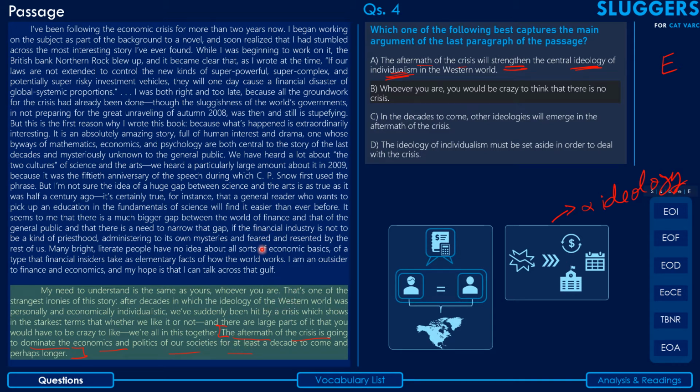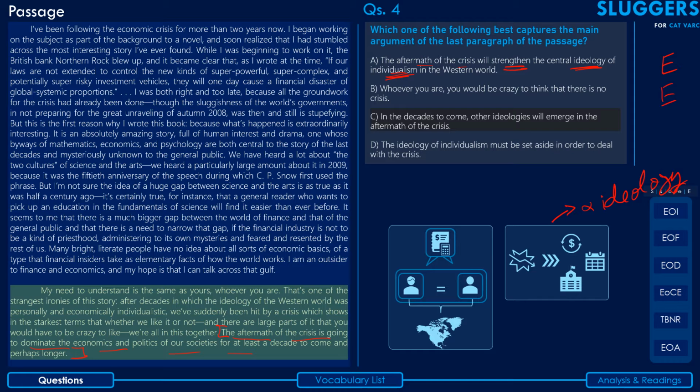No, the author has anyways taken it for granted that there is a crisis, and all he's trying to do in the last paragraph is make the reader understand the need, the significance of getting acquainted with the financial workings of the world. That's it. The discussion has nowhere been about making the reader believe that there is a crisis. And nowhere does it imply that the readers don't believe that there is a crisis, right? So this is definitely going tangent. So you can eliminate this option easily.